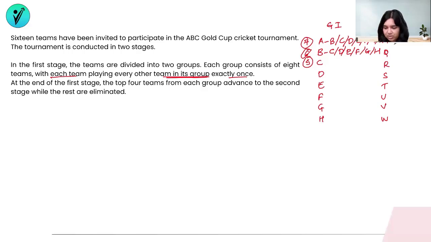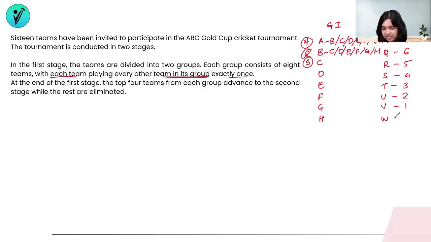So P will also have played 7 matches with the rest of the people. Q will have played 6 matches with the remaining people. R will have played 5 matches. S will have played 4 matches. T will have played 3. U will have played 2.